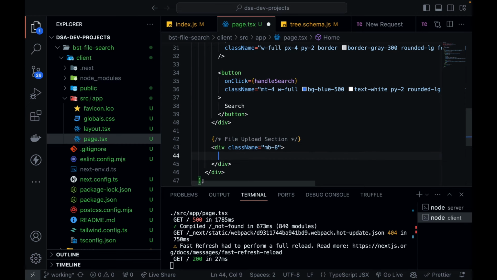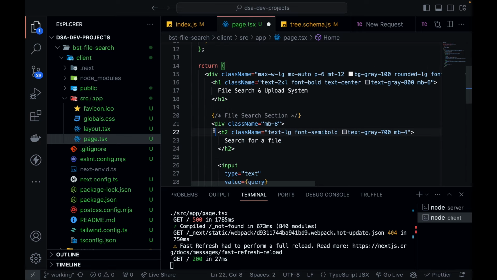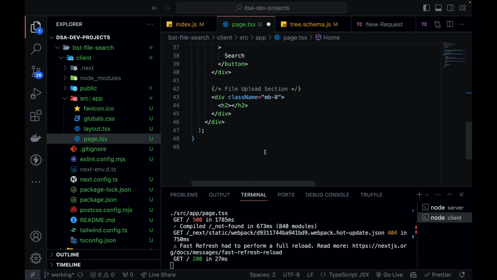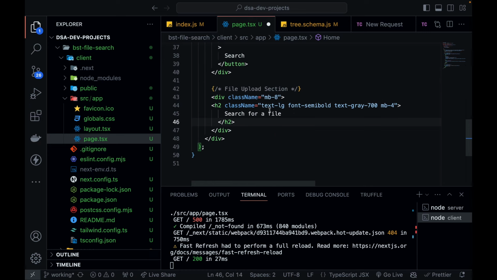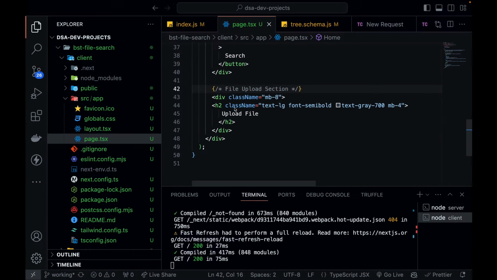Now inside this div, there will be a button where I can pick a new file and upload it. So again, let's put a heading. I think we can copy the same heading from here, so let's copy and paste it, and let's say upload file. You can see upload file is over here.